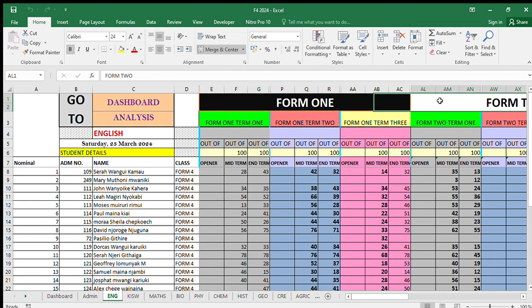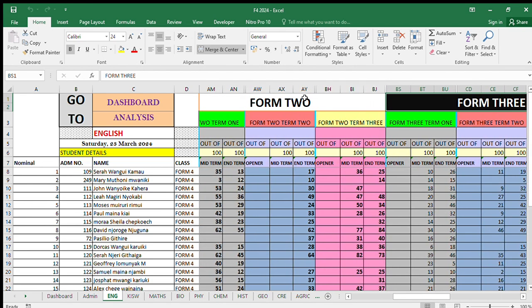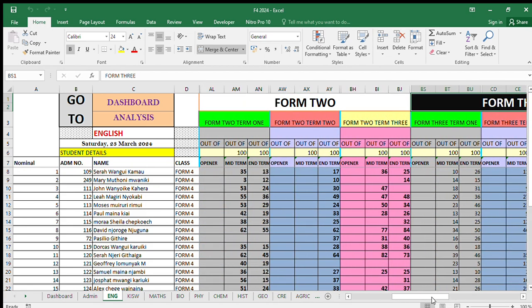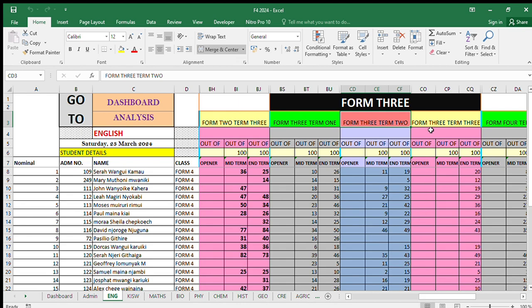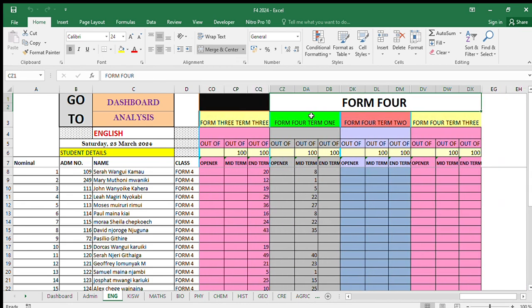So that is form 1. Form 2 the same. Form 2 ndio hii hapa. There is term 1, term 2, term 3, opener, midterm, end term. Twende form 3 ndio hiyo. The same form 3 term 1, form 3 term 2 and then form 3 term 3, all the way mpaka form 4. So kuna form 4 term 1, form 4 term 2 na form 4 term 3.